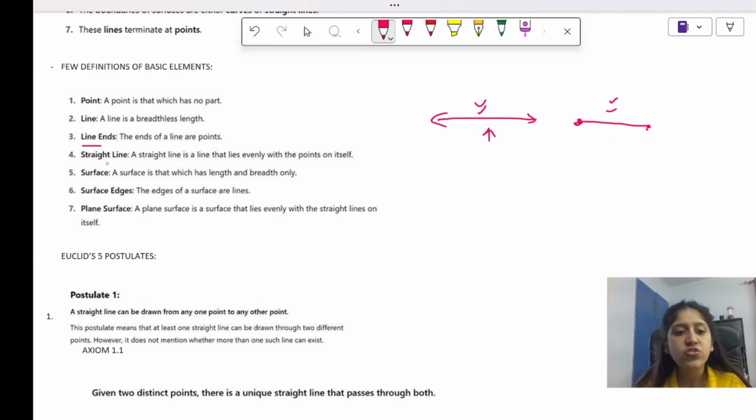ठीक है, a straight line. A straight line is a line that lies evenly with the points on itself. Straight line क्या होती है? This is a straight line. This is also a straight line. Alright. Surface, as I told you ऊपर ही, which has length and breadth.